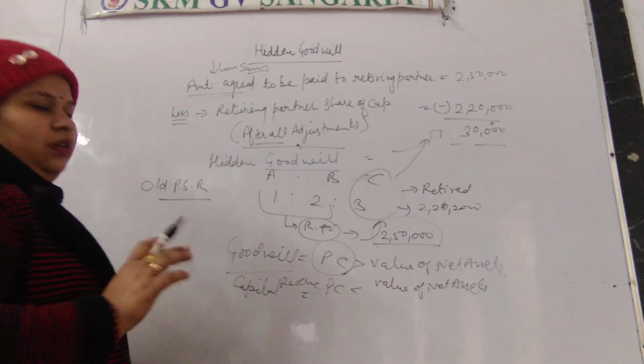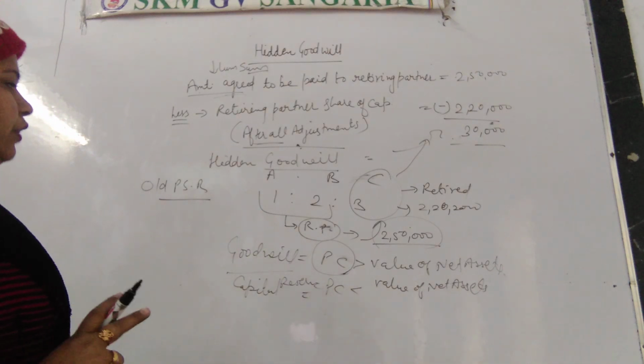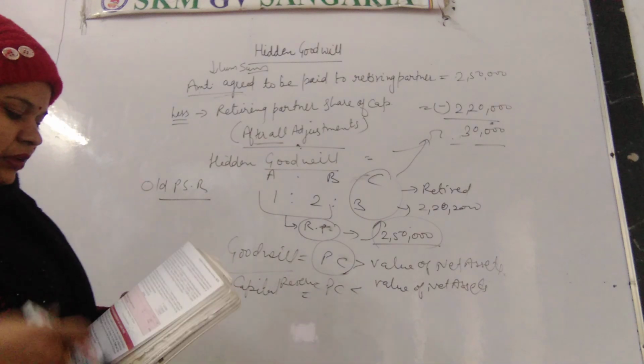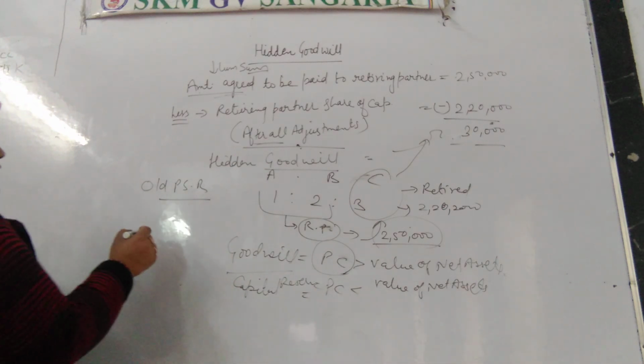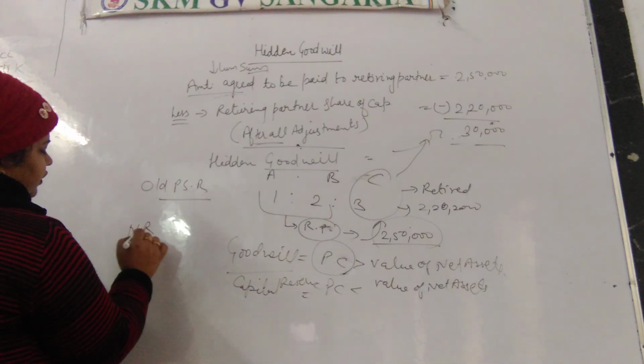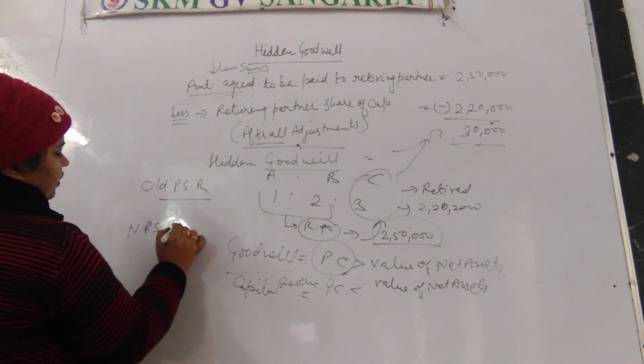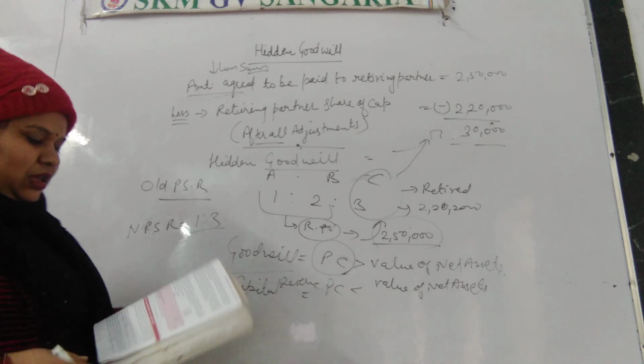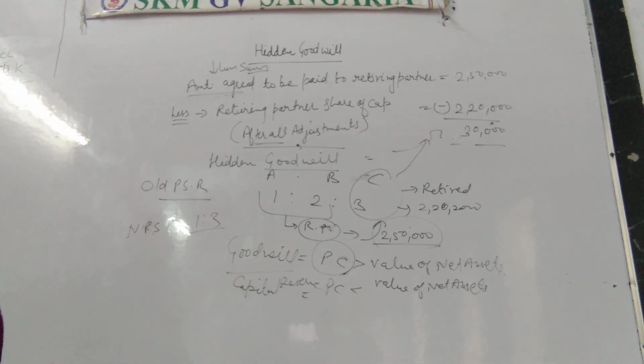Okay, so here we have calculated the hidden goodwill, and one more thing is given that the remaining partners will share the profit in future in the new profit sharing ratio. The new PSR is given to us, that is 1:3.